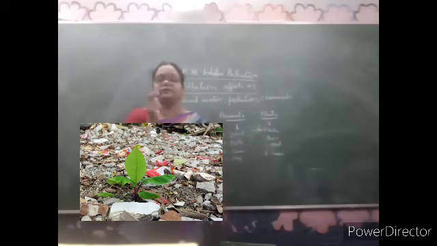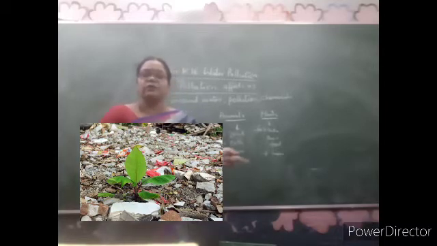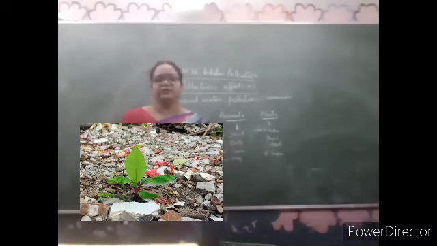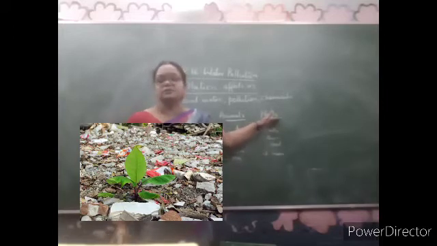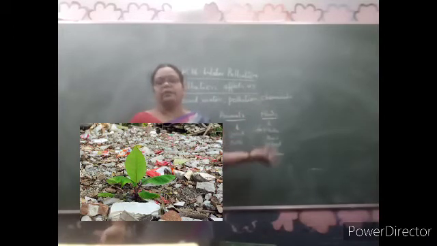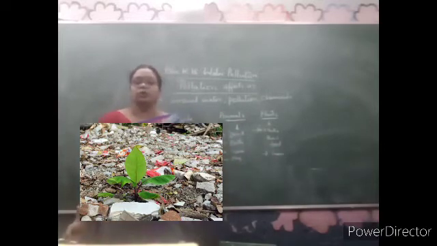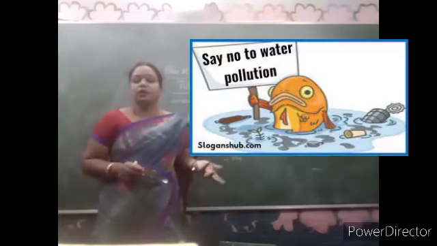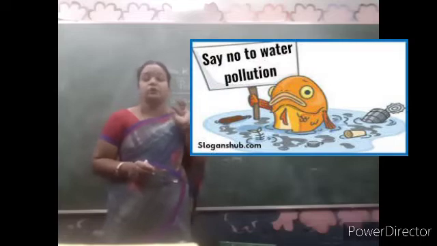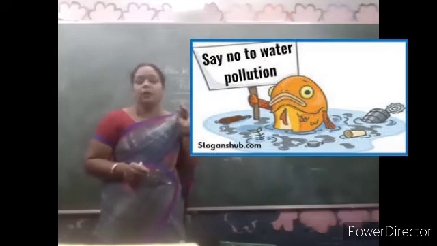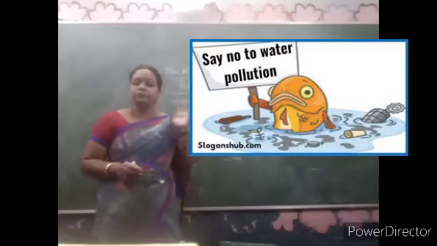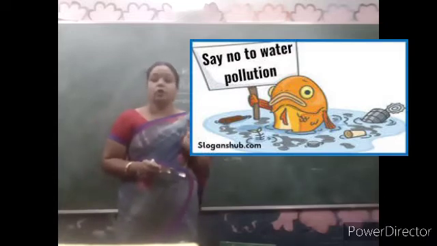If you pluck and eat that vegetable which has all these chemicals because of the polluted water, again it is going to affect us. And the plants later won't grow well, and in course of time they may die. So these are all the adverse effects of polluted water on human beings, animals and plants. How do we stop this? We have to stop it by not polluting, because cleaning the water and supplying it is so expensive. We need to keep in mind how it is going to affect us and why we have to keep the water clean. We should not pollute the water.